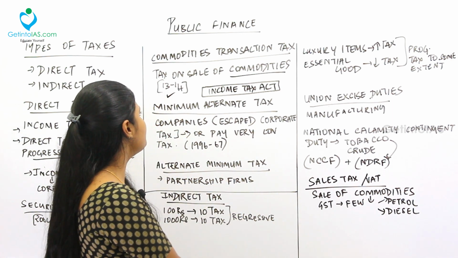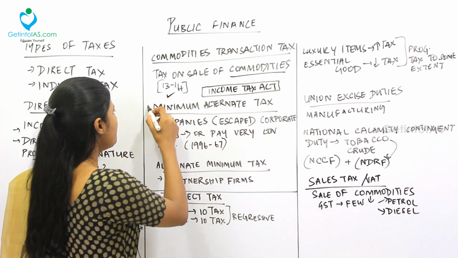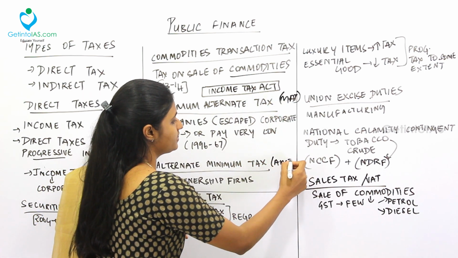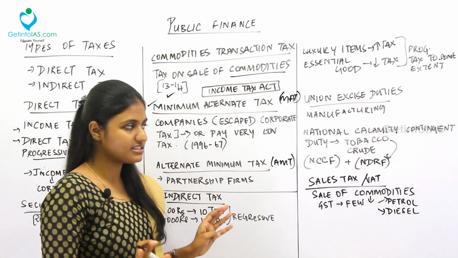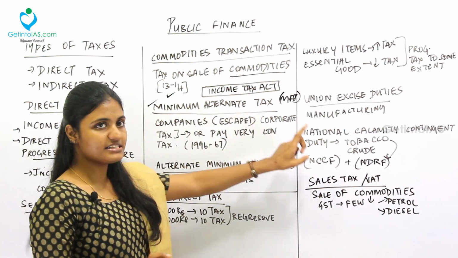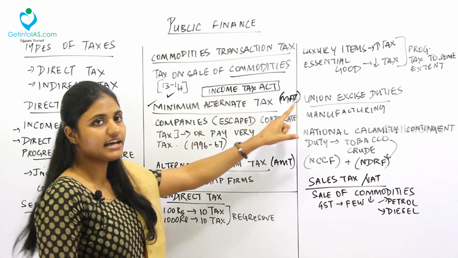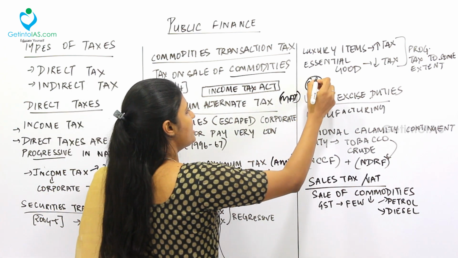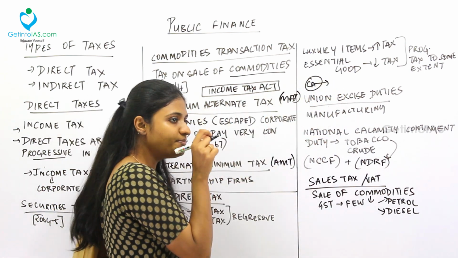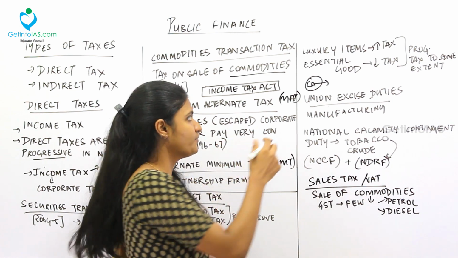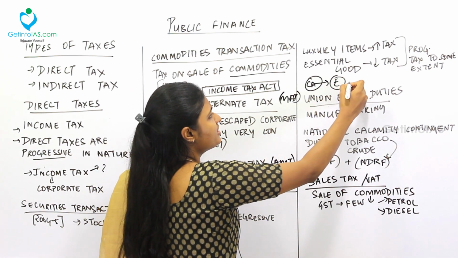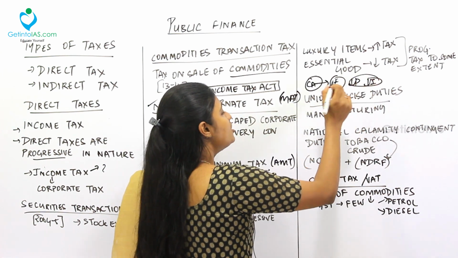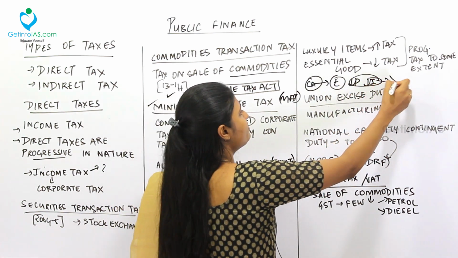Next one is the minimum alternate tax. This minimum alternate tax, that is MAT, and AMT, these two are not separate taxes. They come under the Income Tax Act. So what is minimum alternate tax? For example, take some companies. These companies do not pay even a little tax. They use various tax evasion methods, they show their profits low, they show the income low. With the help of all of these, they don't pay taxes.